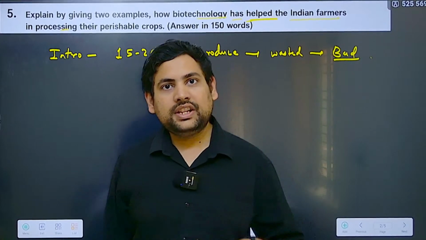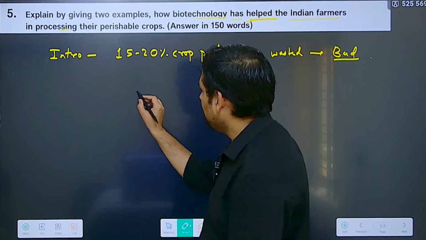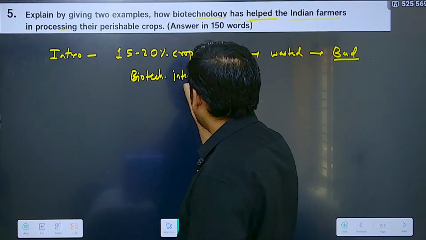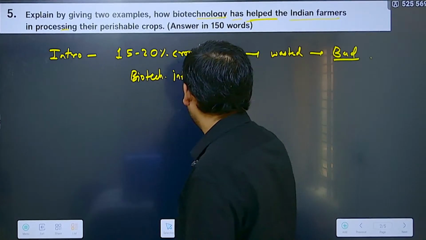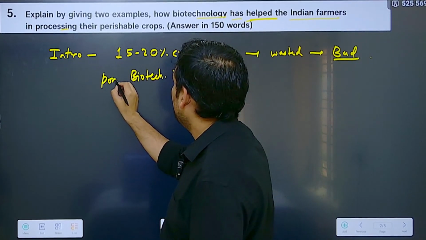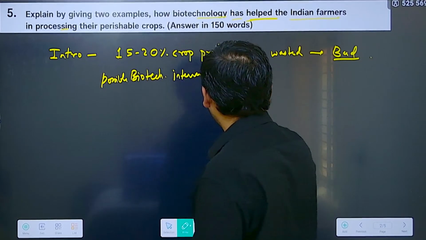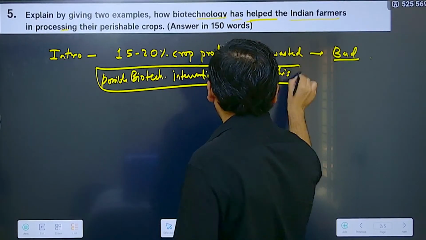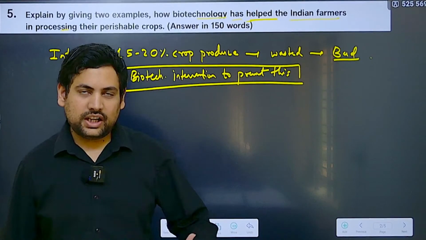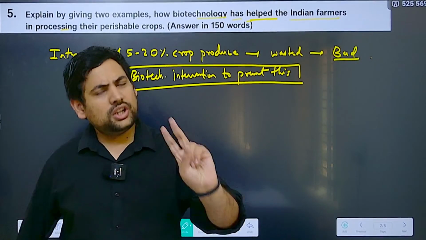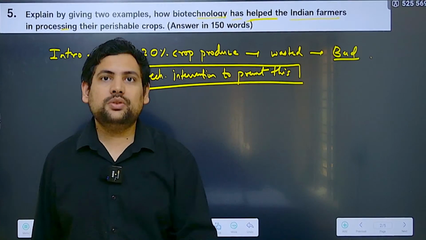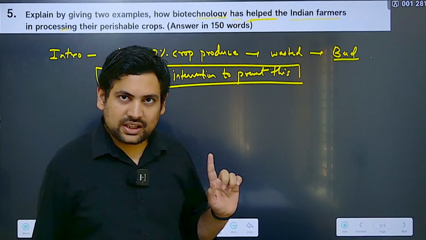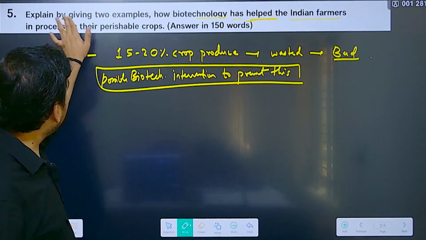Correct? Then after that, how do you connect it? So then the heading that you put is: possible biotechnology interventions to prevent this. Okay, so this can be your first heading, and here you will be giving only 2 examples and you try to explain those examples. Don't give 3, 4, 5 short examples here and there. It is saying you specifically explain by giving 2 examples.